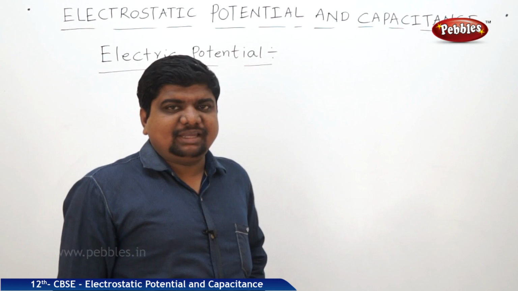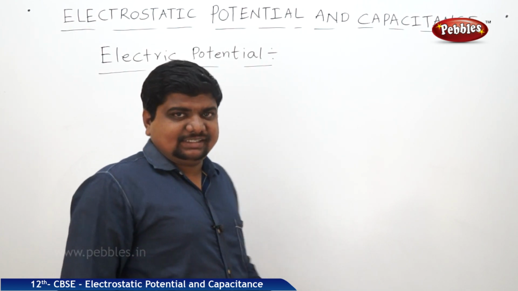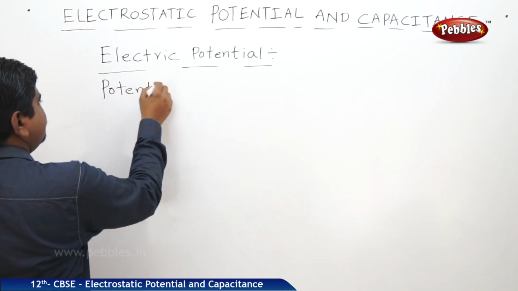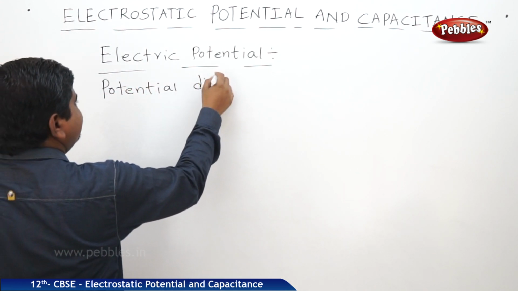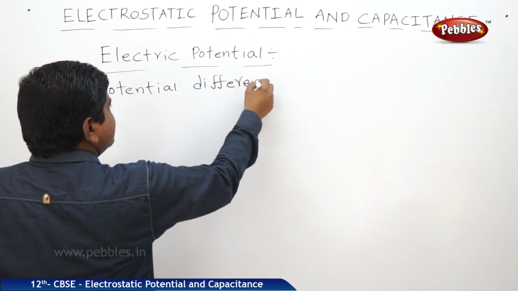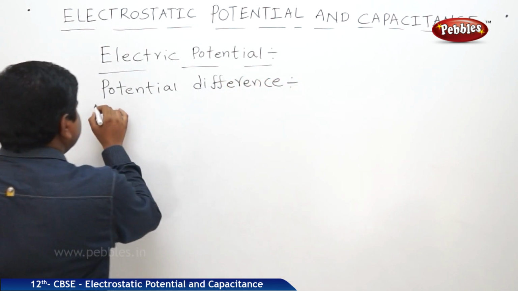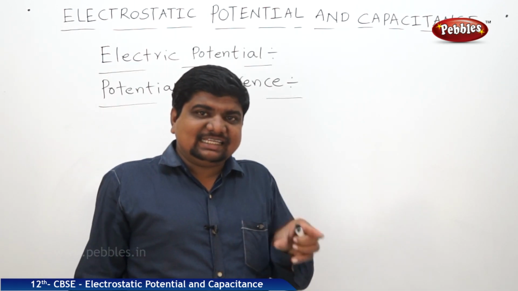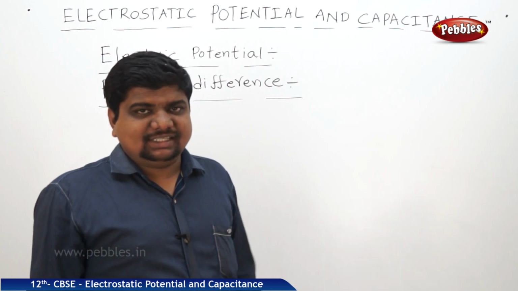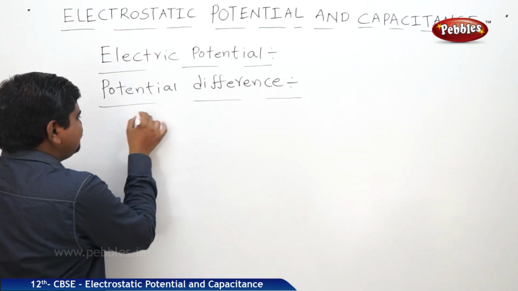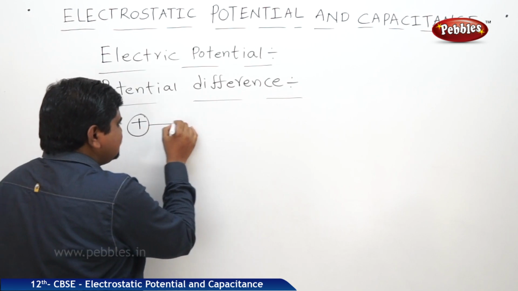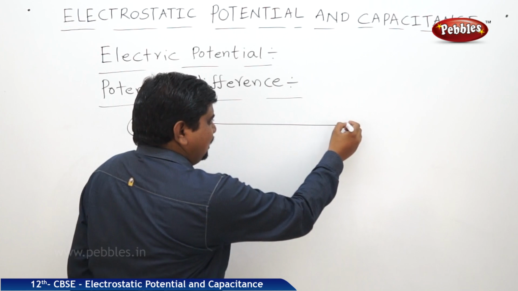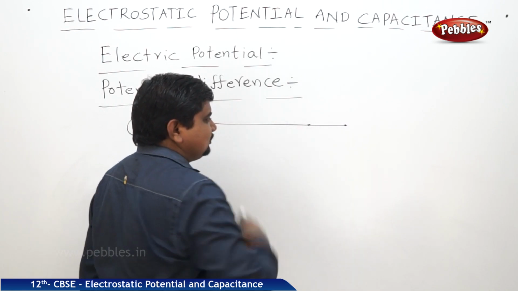Now we are going to discuss potential difference. Difference means it should be measured at least between 2 points. Listen carefully, this is the positive charge. Its field lines extend up to the infinite path, and there are 2 known points in the path.